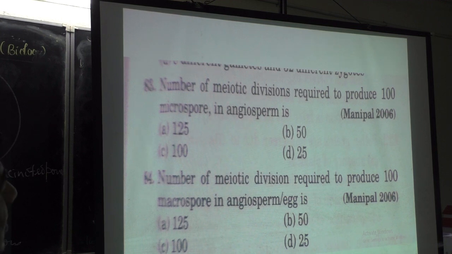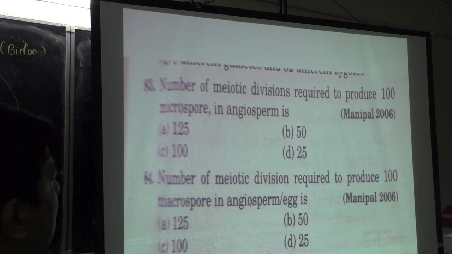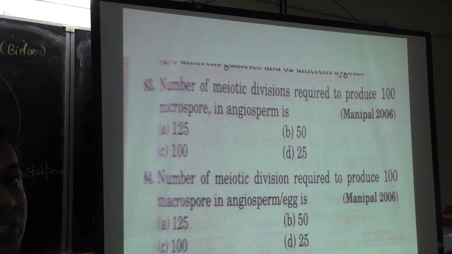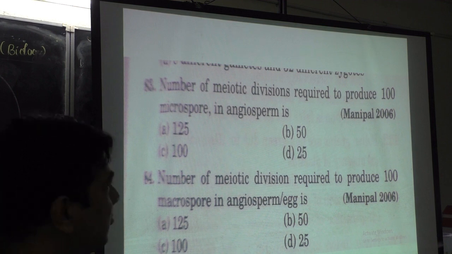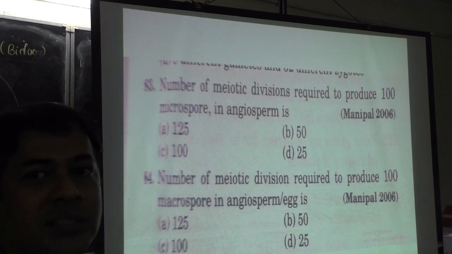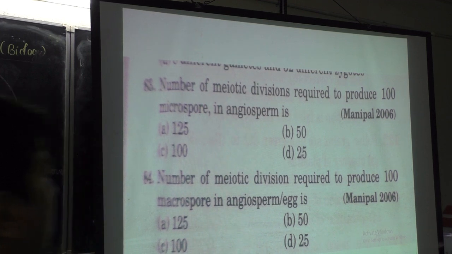Then, very interesting question. Number of meiotic divisions required to produce 100 microspores in angiosperm is? That means they are asking, how many meiotic divisions should happen to produce 100 pollen grains? Microspore is pollen grain.